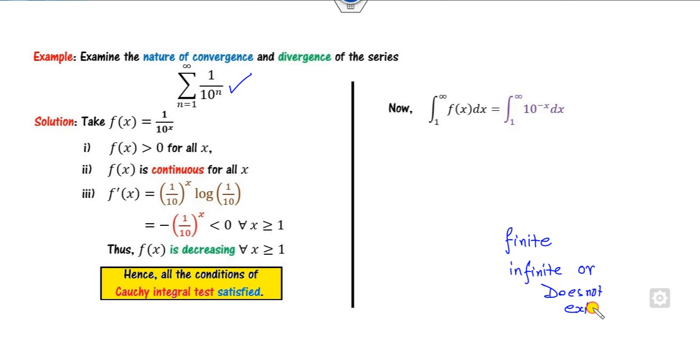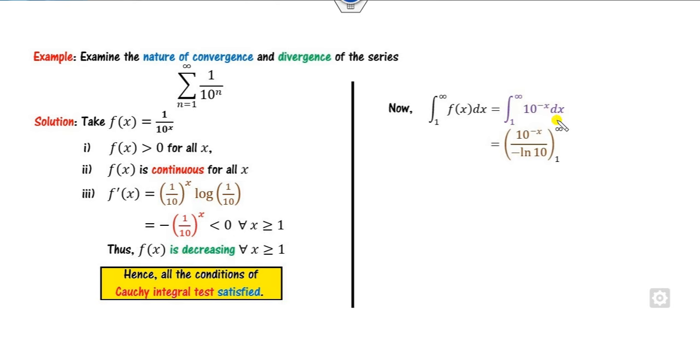divergent. Fine. So now what is the integration of a raised to power x? It is a raised to power x divided by log of a. So what is that? It is a raised to power x divided by log of a into the derivative of minus x. So this is from 1 to infinity. Now I can substitute the upper limit.